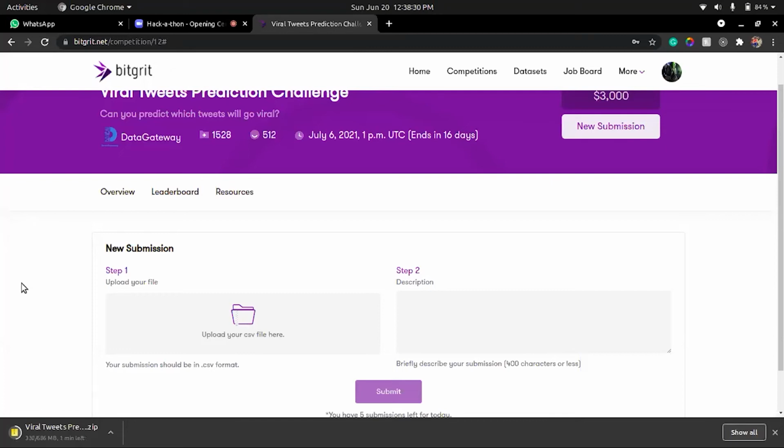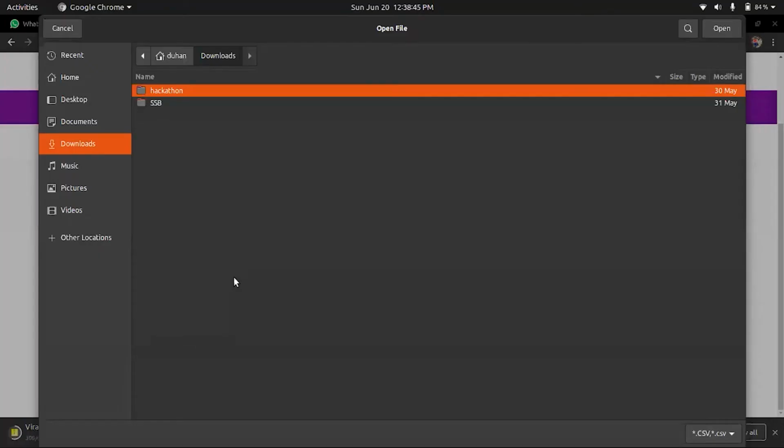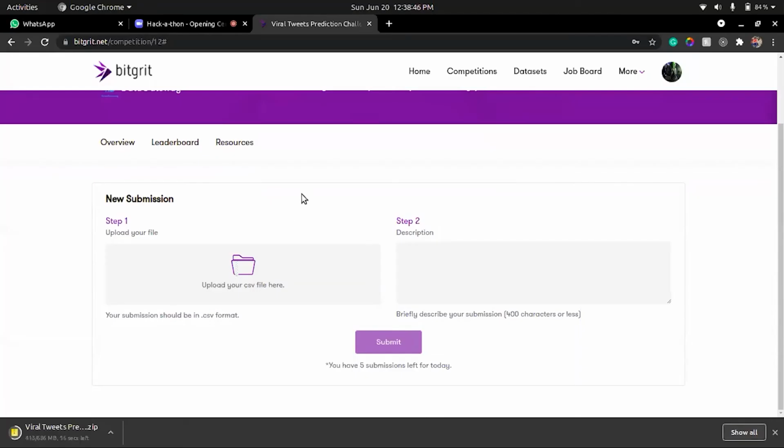So how will the output file look? The output file will have the name of the employee, comma, and then the salary number. So that will be your output file. And what you're required to do is upload your CSV file here. It's very simple, it's that simple. I'll just try and use the dummy CSV file here. I'm just waiting for the download to complete.